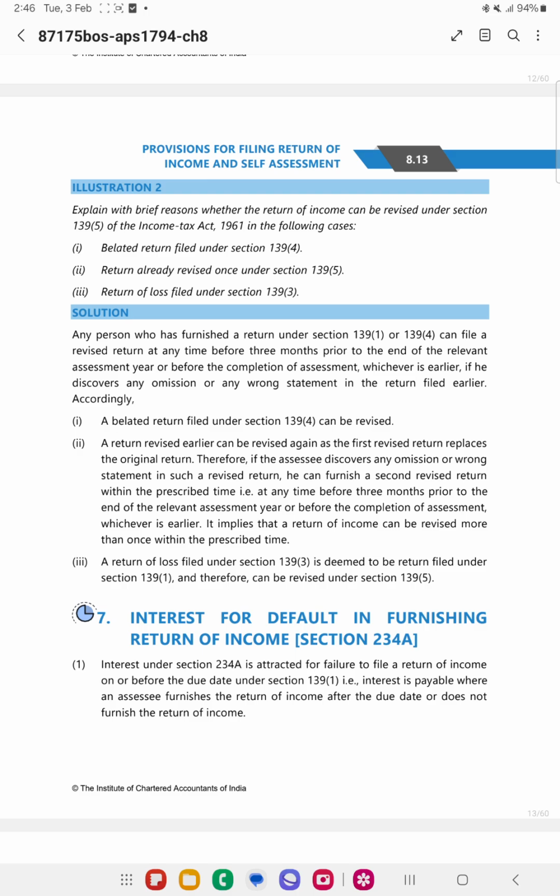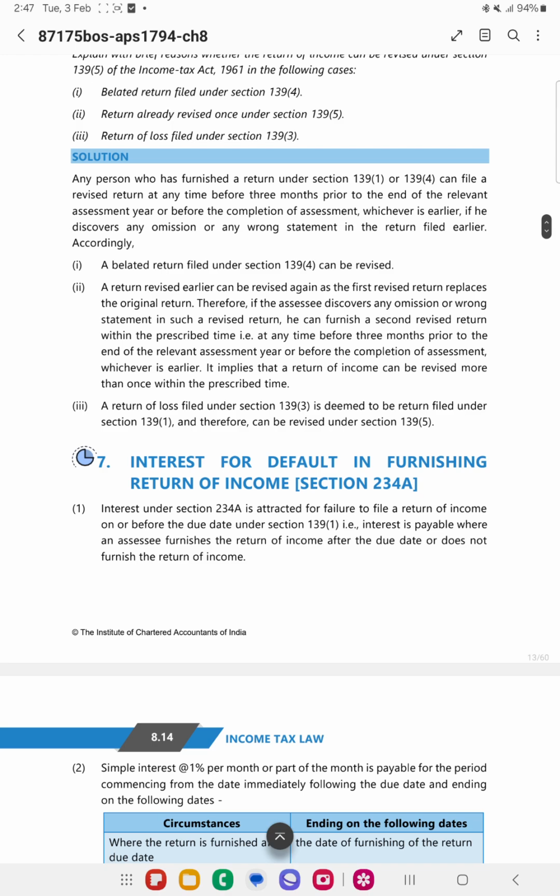Can I revise the return once filed? So can I revise the revised return? You can revise the revised return n number of times, but within the time limit, that is 31st December of the assessment year.